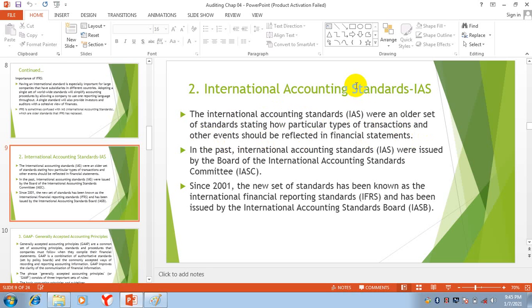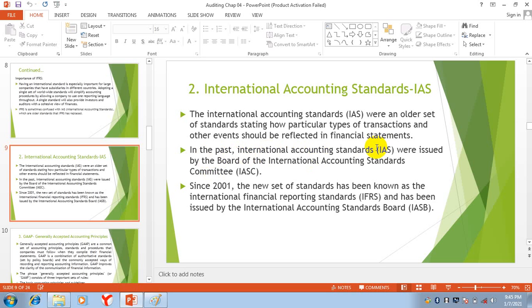Basically, both of these are standards which tell you how different transactions and events will be stated in the financial statements. Like if there are fixed assets, how will we present fixed assets? If there are loans, like mortgage loans, how will a mortgage loan be presented in the financial statement?